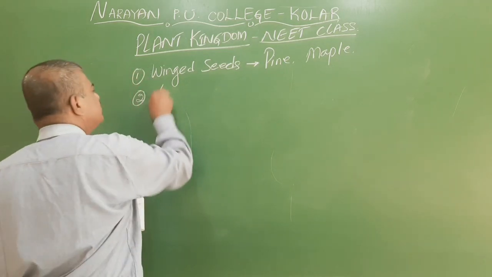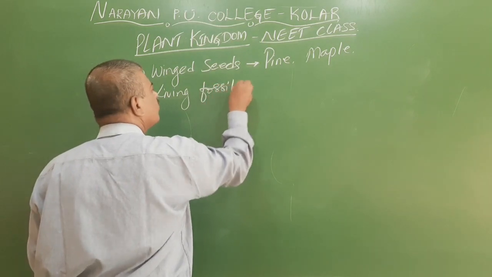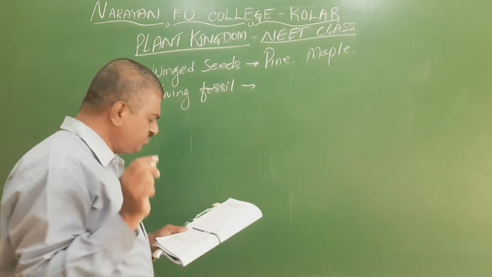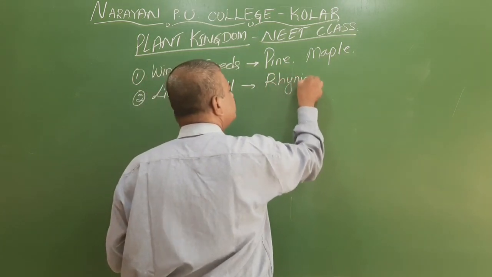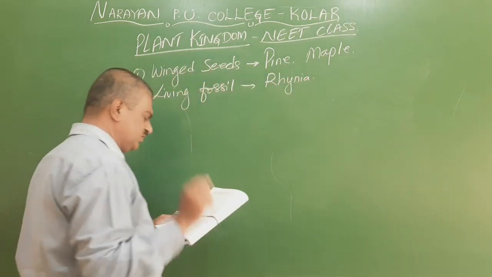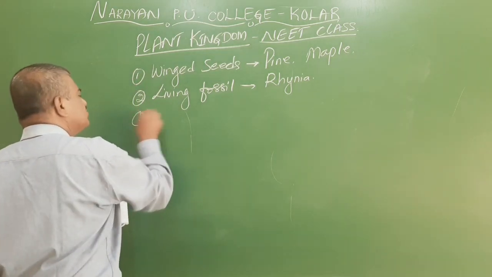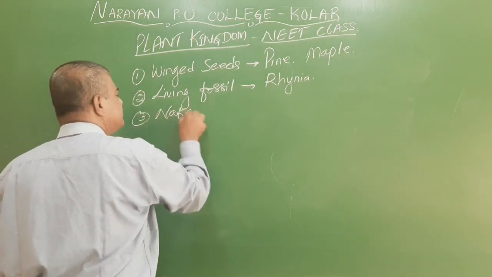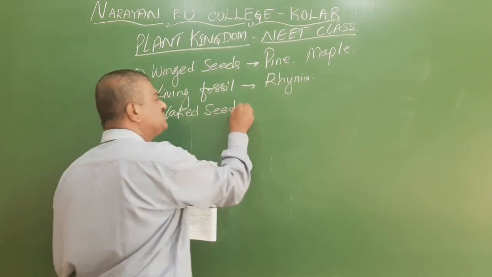The second option is living fossils. A living fossil is one called Rhynia, which comes under Pteridophyta. The third option is naked seeds.